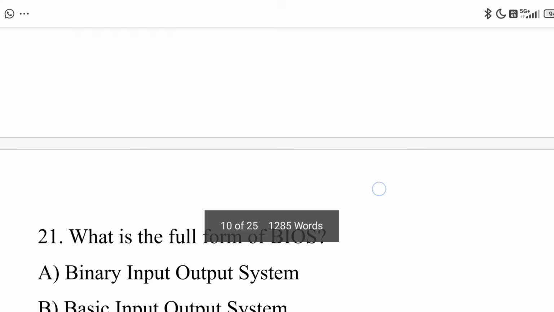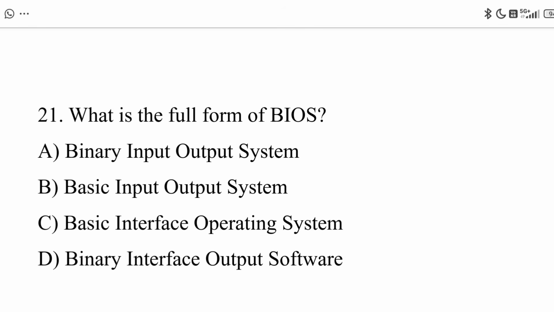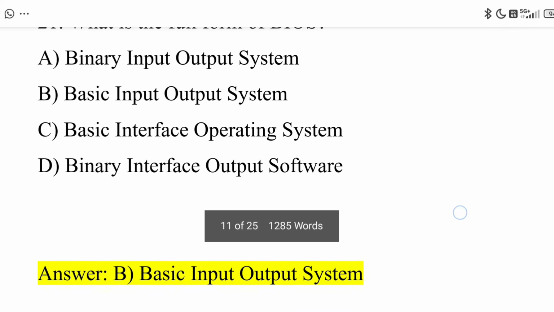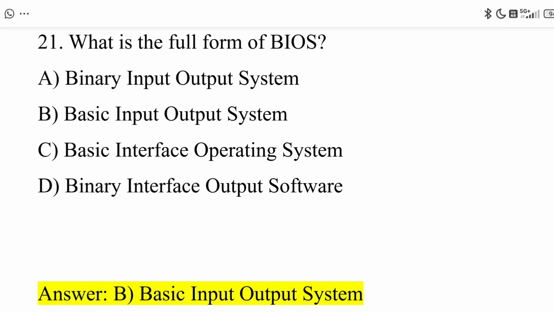Next, 21st question. What is the full form of BIOS? Option A, Binary Input Output System. Option B, Basic Input Output System. Option C, Basic Interface Operating System. Option D, Binary Interface Output Software. And the correct answer is option B, Basic Input Output System.